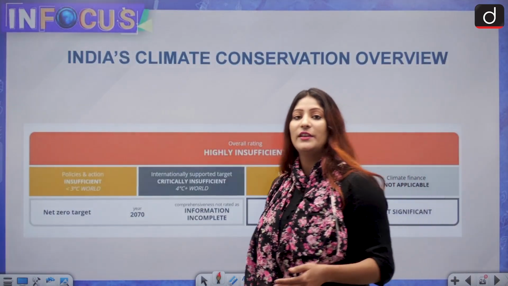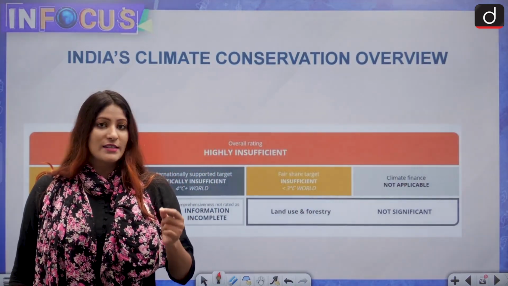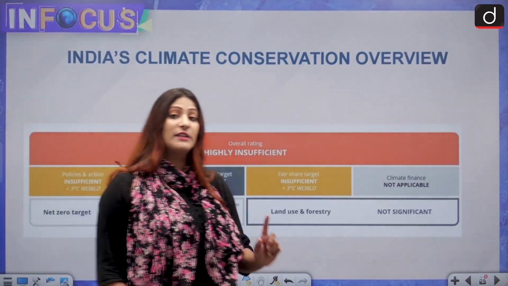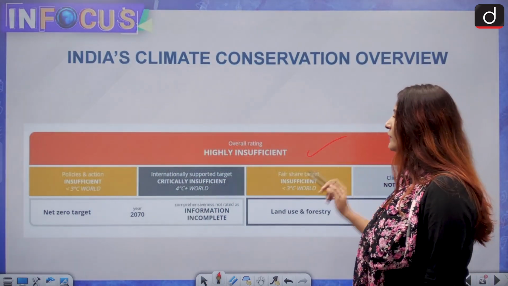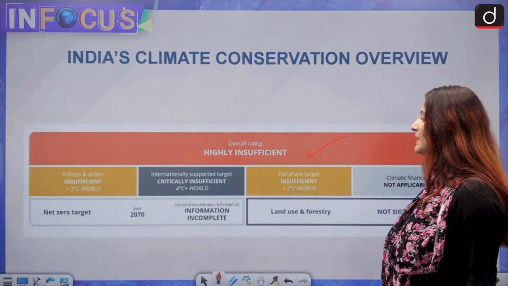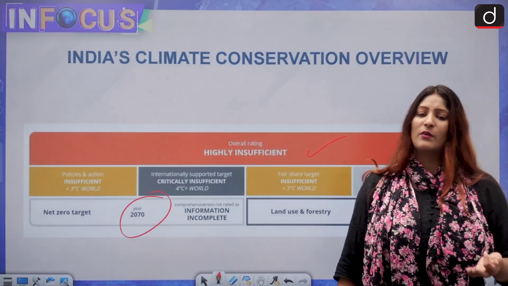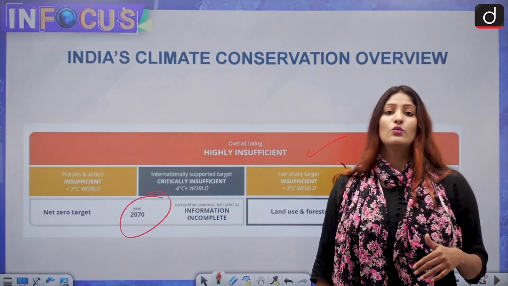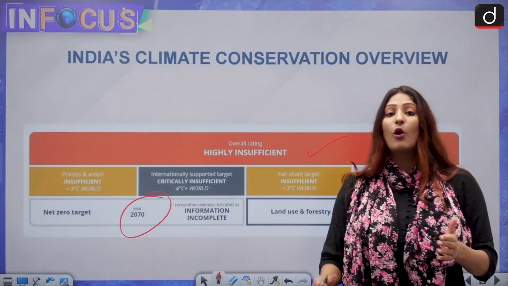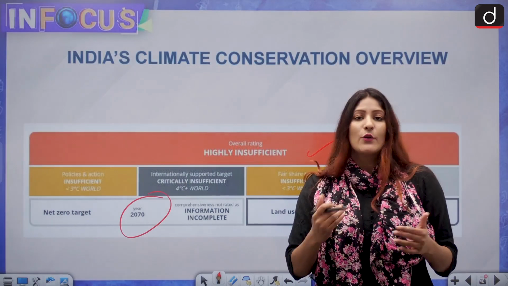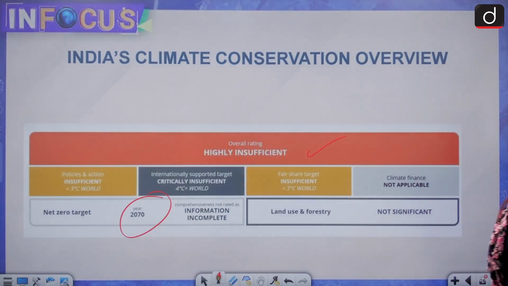It wants the countries, collectively the globe, to reduce the contribution of greenhouse gases by 45%. This is the emission cut. So India, the overall rating according to Climate Action Tracker is highly insufficient. India will become a net zero economy by 2050. What is net zero? That means you are contributing carbon emissions or greenhouse gas emissions, but you are also absorbing or sequestering it, taking it away from the atmosphere, right? Okay, this is what the country wants.